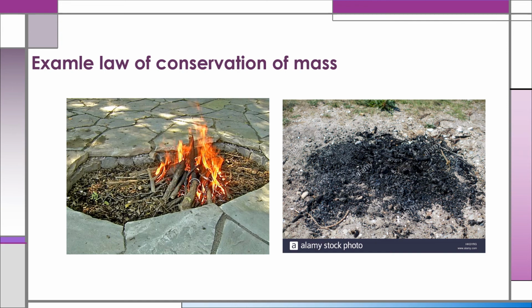Suppose you had measured the mass of the wood before it burned and the mass of the ashes after it burned. Also suppose you had been able to measure the oxygen used by the fire and the gases produced by the fire. What would you find? The total mass of matter after the fire would be the same as the total mass of matter before the fire. This burning campfire example illustrates a very important law in science, the law of conservation of mass.